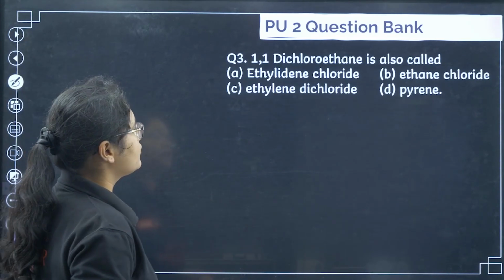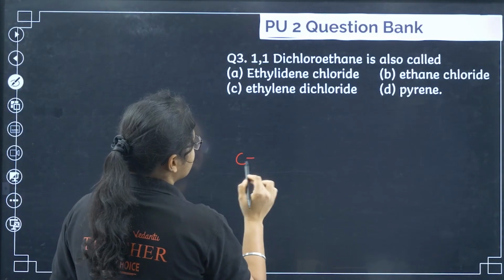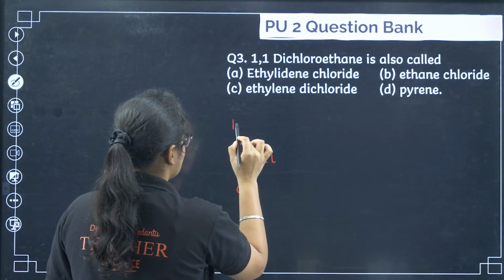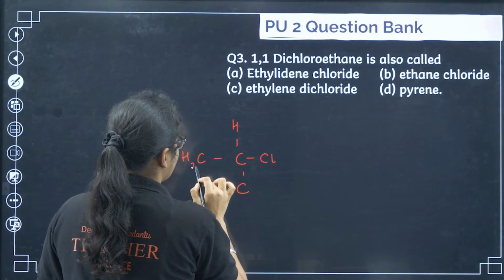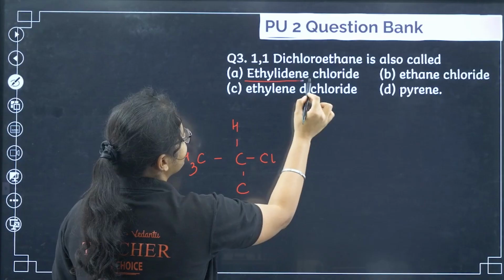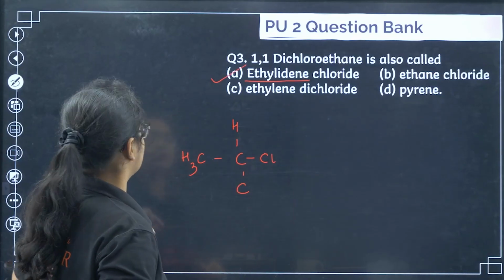Next 1,2-dichloroethane, 1,1-dichloroethane. So if you have 1,1-dichloroethane, right? So this is what? This is ethylidene chloride. Okay, ethylidene chloride, that is option number A here.